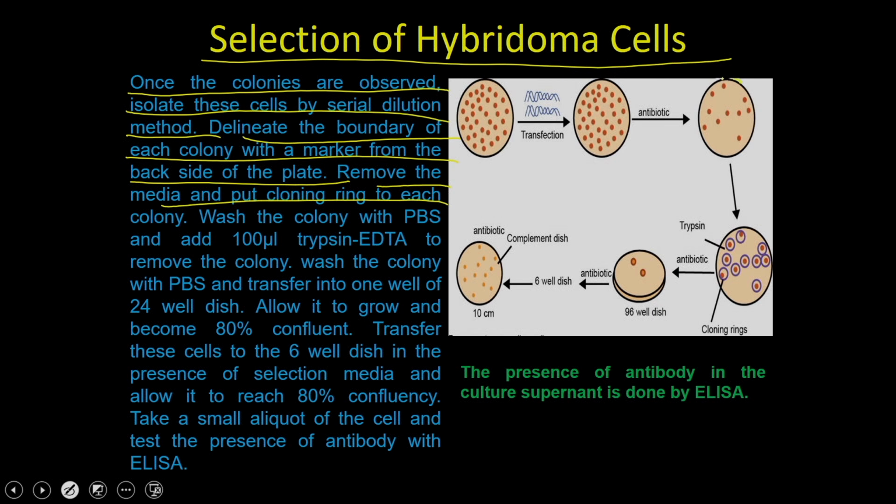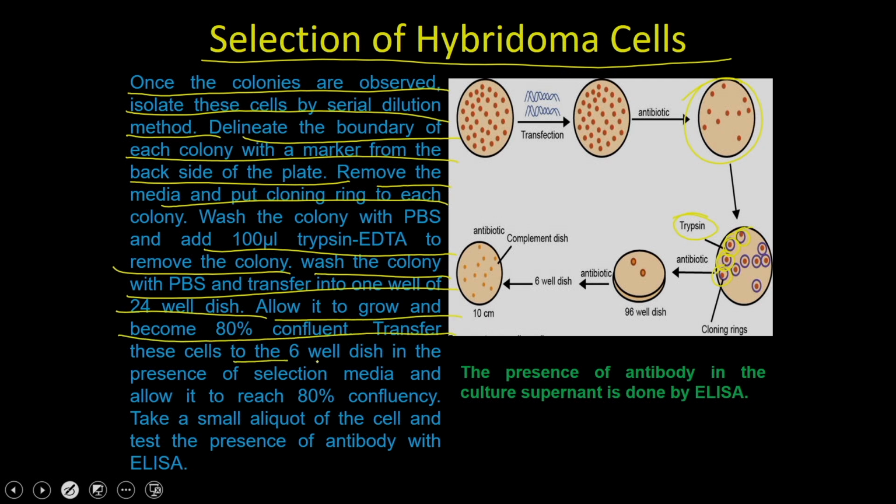For example, you first got this number of hybridomas. What you can do is put the colony chambers, and then you trypsinize them with the help of trypsin EDTA to remove the colony, and then you wash the colony with PBS and transfer it into 1 well of a 24 well dish, allow it to grow and become 80% confluent. Transfer these cells to a 6 well dish, and subsequently you can bring it to the 10 centimeter dish, and then ultimately take a small aliquot of the cells and test the presence of the antibody with the help of ELISA.